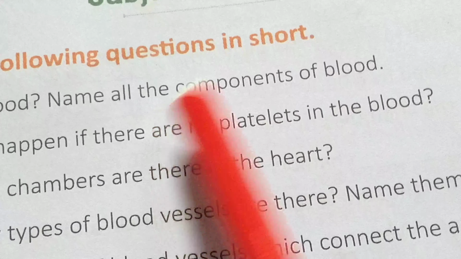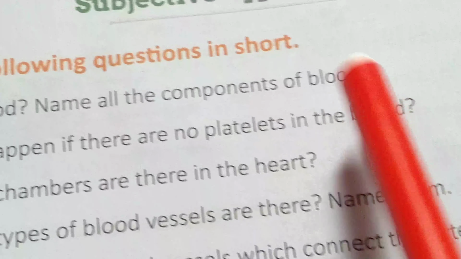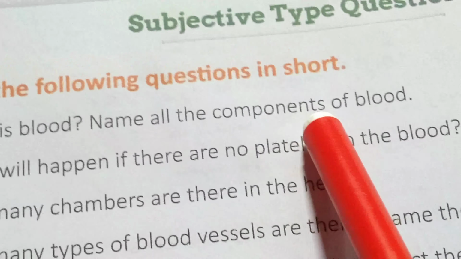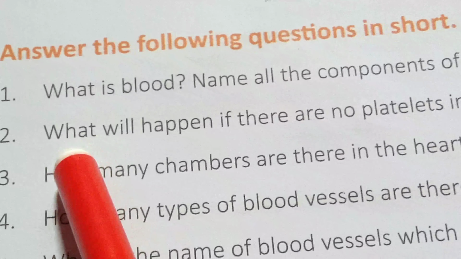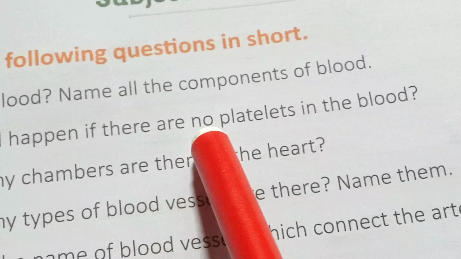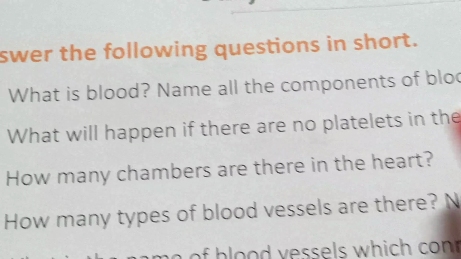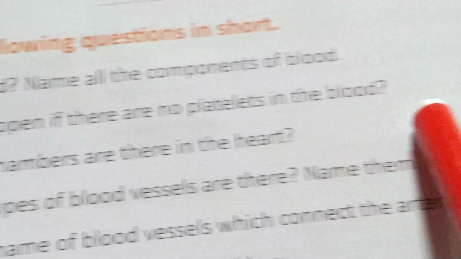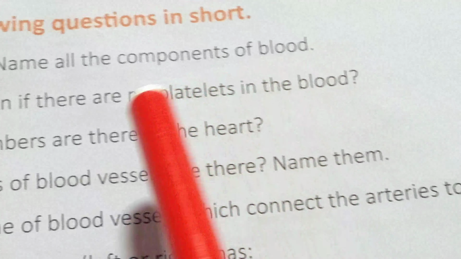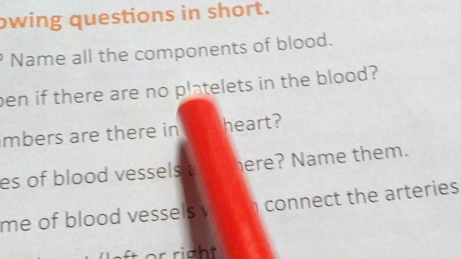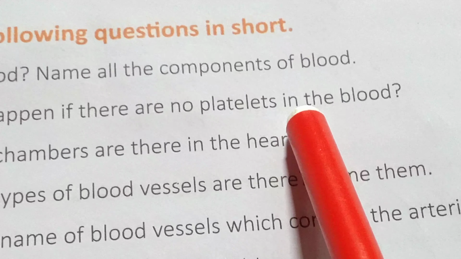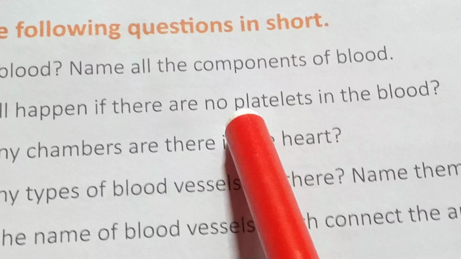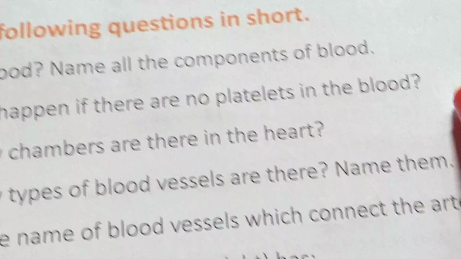So the main components of blood are red blood cells, white blood cells and platelets. What will happen if there are no platelets in the blood? If there are no platelets present in the blood, bleeding would not stop and excessive blood will be lost. That's why it may lead to death.